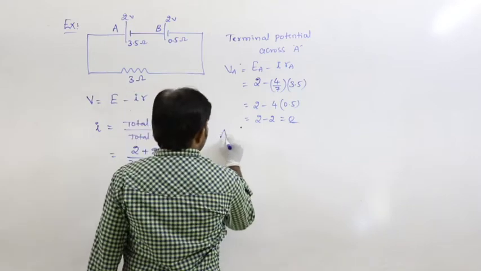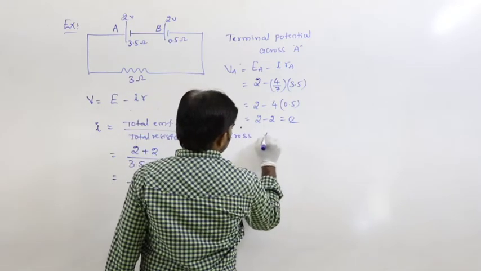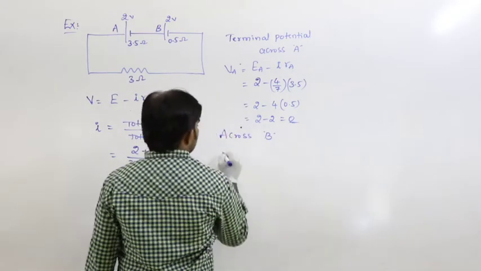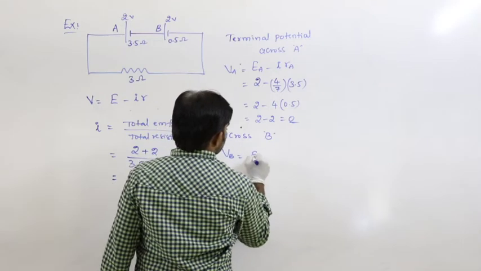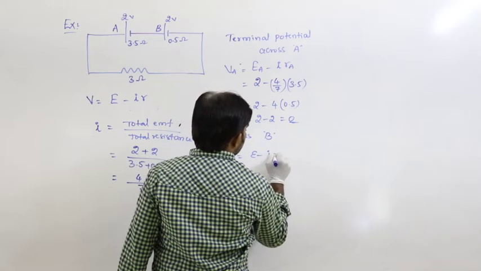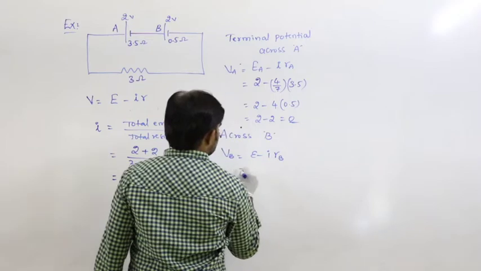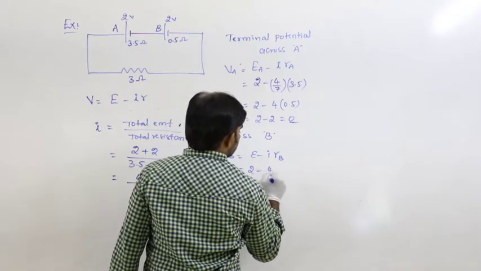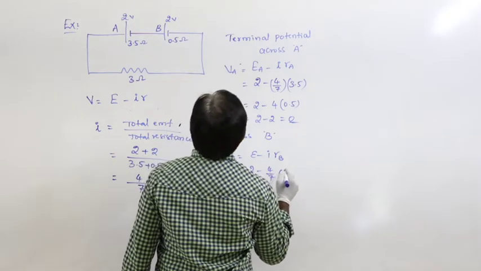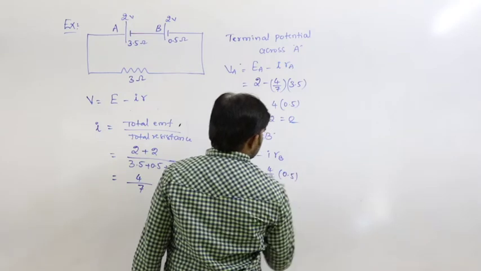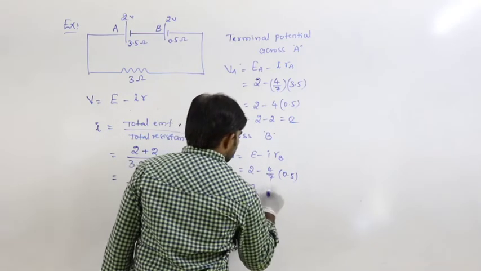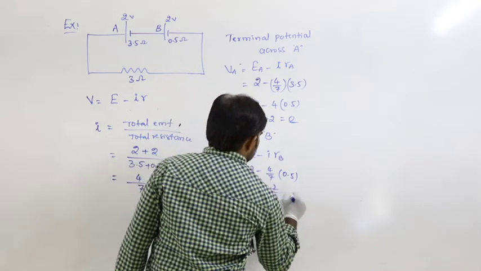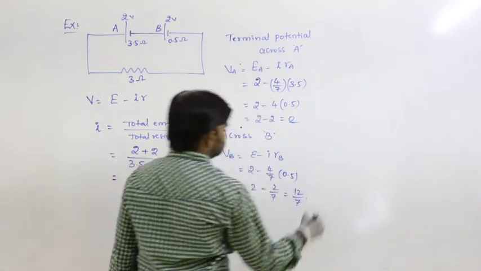Next, across B, VB is equal to E minus I into RB. 2 minus 4 by 7 into RB, which is 0.5. So 2 minus 2 by 7, that is 12 by 7.